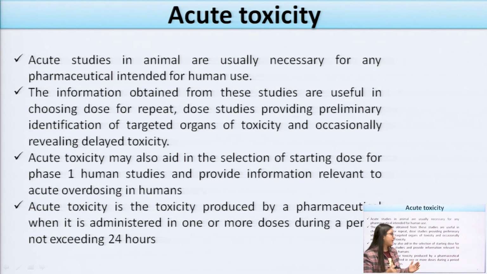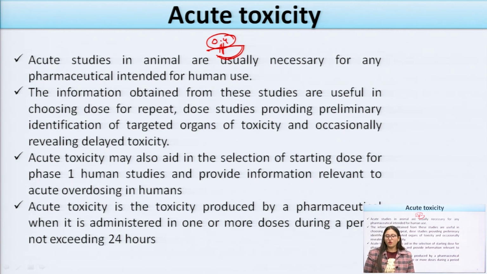If we are taking the margin of the toxicity study, for example 0.4 concentration of the drug, we can determine from the acute toxicity the starting dose of a drug. Beyond the dose of 0.4, this will produce some toxicity or side effects in the patient. So by an acute toxicity study, we can determine the starting dose for any drug.